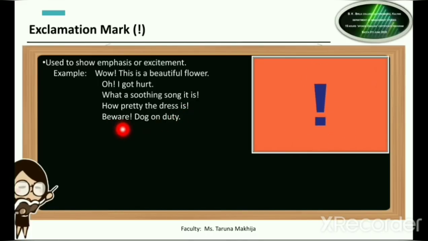Beware, now this is a warning. So this is also laying emphasis. So beware के बाद भी we will give the exclamation mark. उसके बाद जो भी warning देनी है. So here it is, dog on duty. So we are warning the people that यहाँ पे ध्यान दो. Please be aware that there is a dog on duty. So we are giving a warning. So after that we will put the exclamation mark.